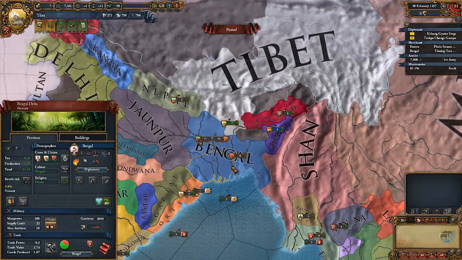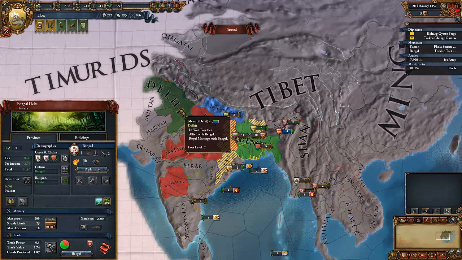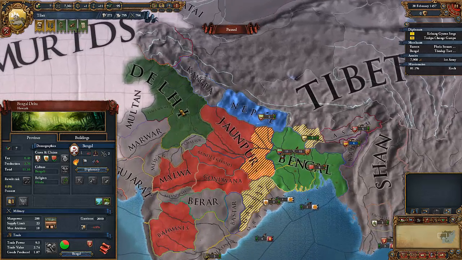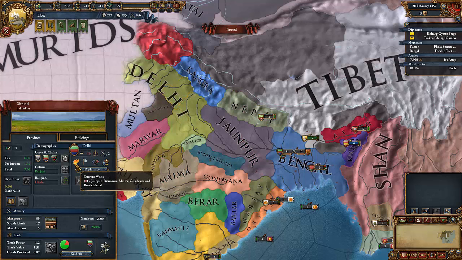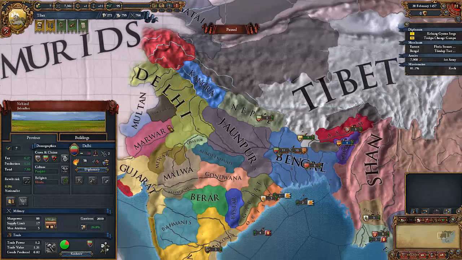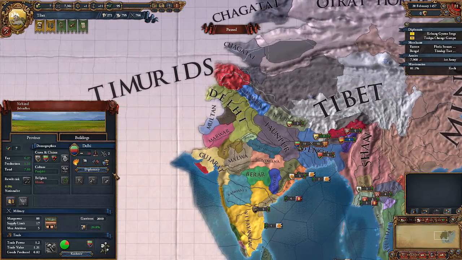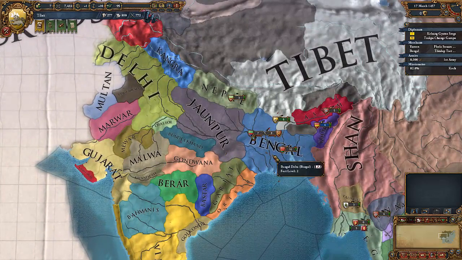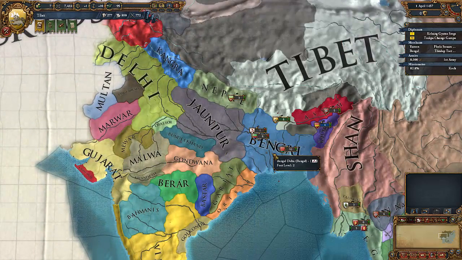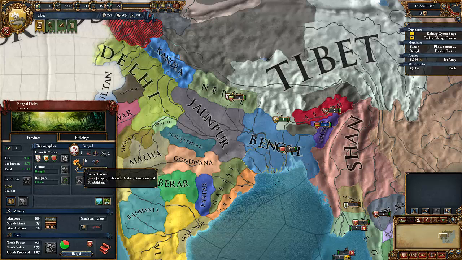And if we take a look at Bengal, Bengal are allied with Delhi, with a royal marriage. Delhi, are you... No. I was hoping Delhi would get into a war with the Timurids, and then we could go and attack Bengal when they have no men. If we check to see how well their war's going, they are actually losing their war.